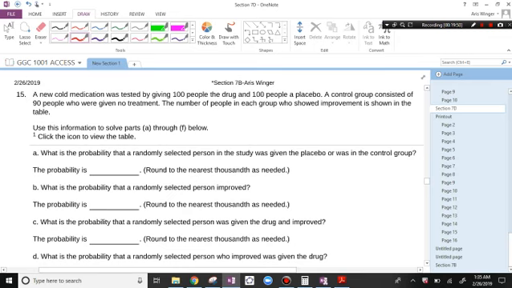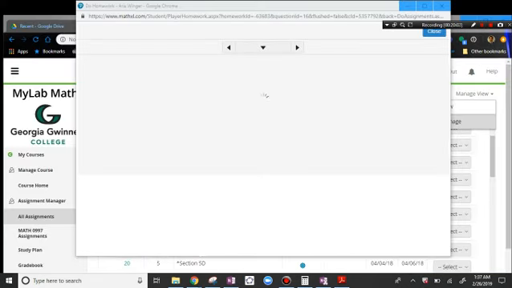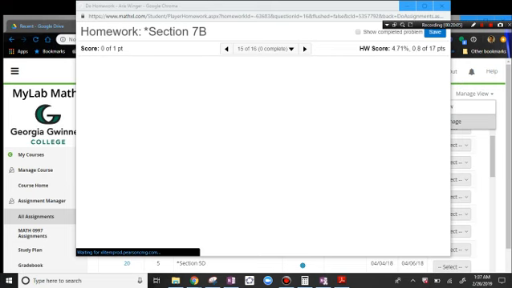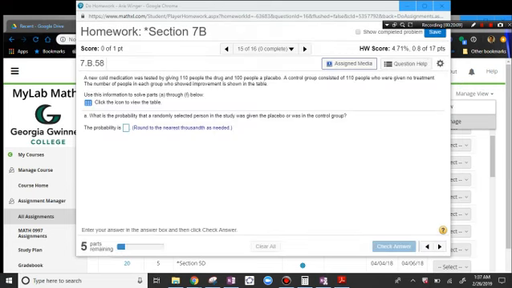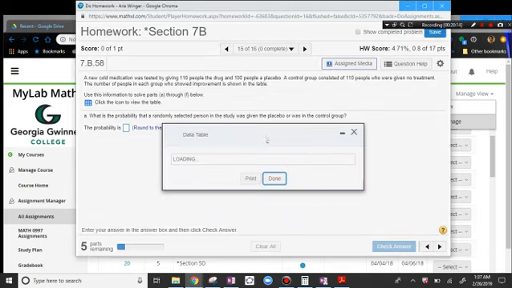Oh, I don't know if I have the table. Let's see if I can get the table here. I didn't copy the chart. So we'll just do this in my math lab.